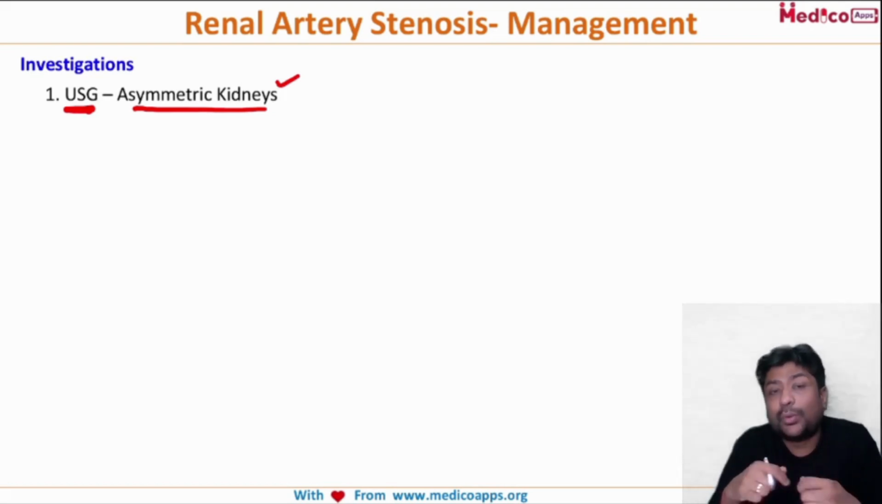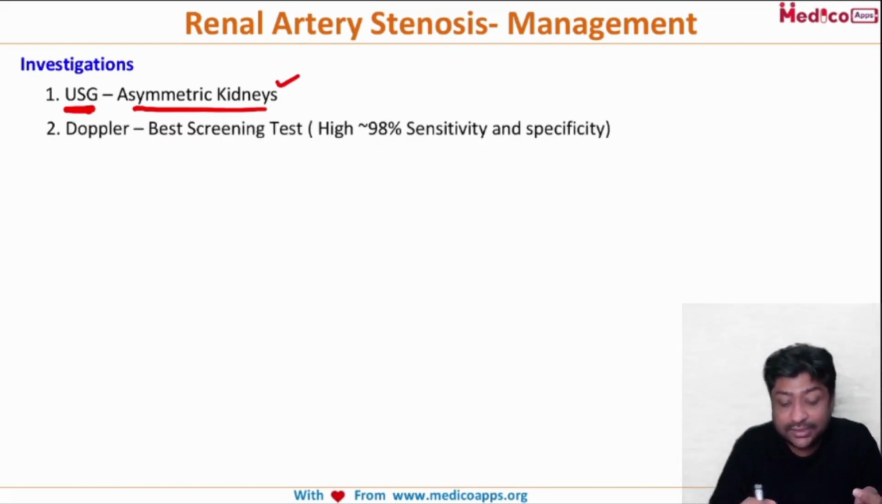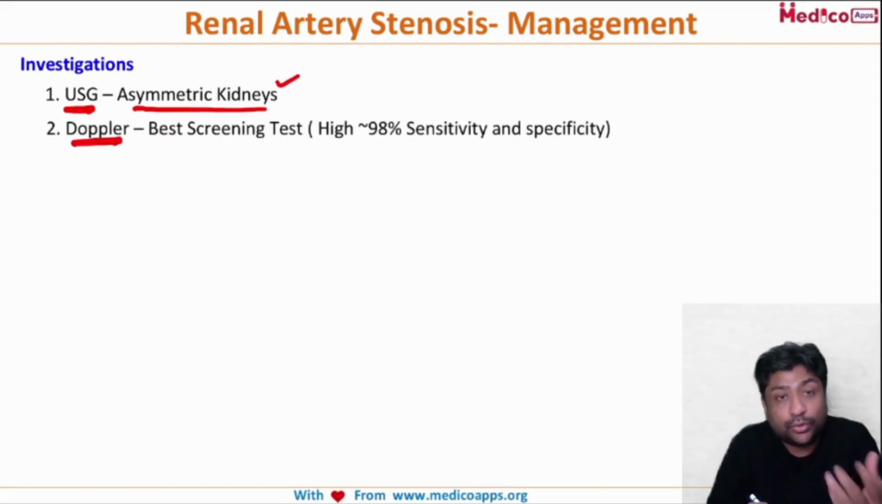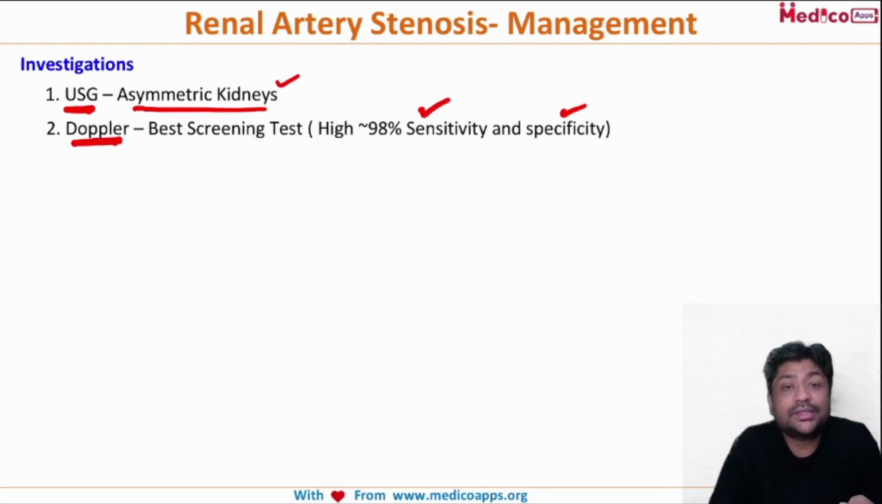Once you have got that, what is the best screening test? Again, this question has been asked in the examination. Remember, Doppler of the renal arteries. Renal Doppler is one of the best screening tests. It has very high sensitivity and specificity. The next question they keep asking is, what is the investigation of choice or gold standard?